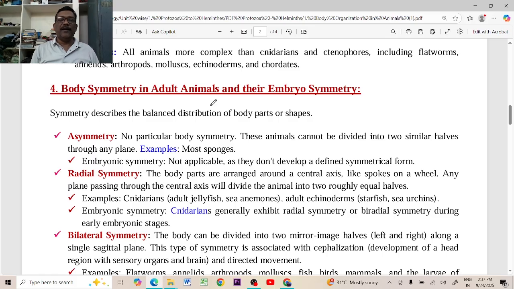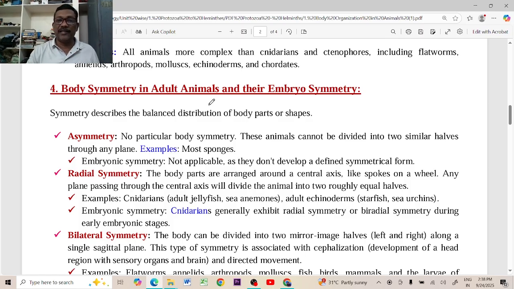If you want 100% symmetry in our body, you can go to our embryonic development, during the blastula period or gastrulation period, where you can find 100% symmetry. But after developing into the adult organism, you can find 85 to 95% symmetry in the body. However, the body is showing the symmetry.